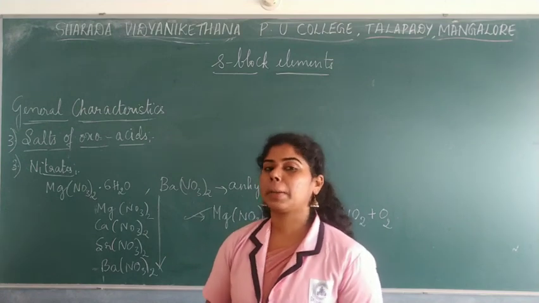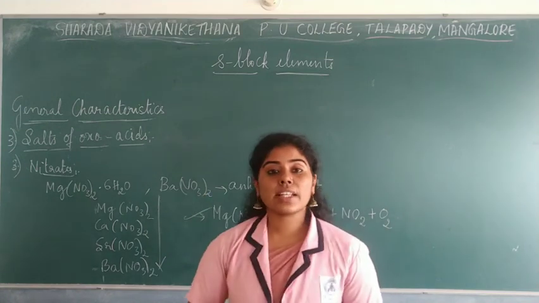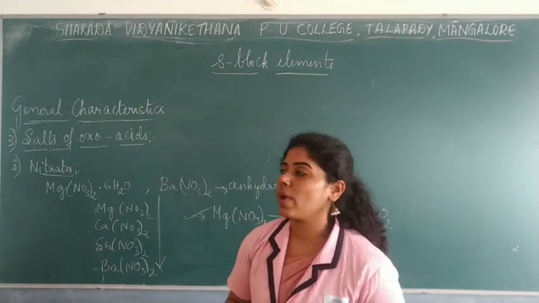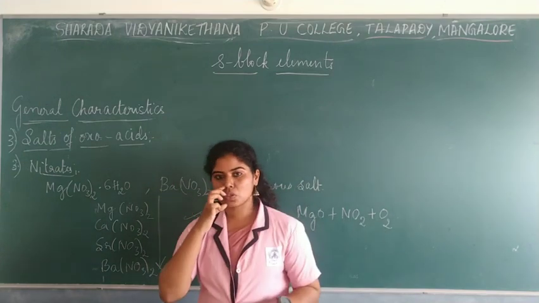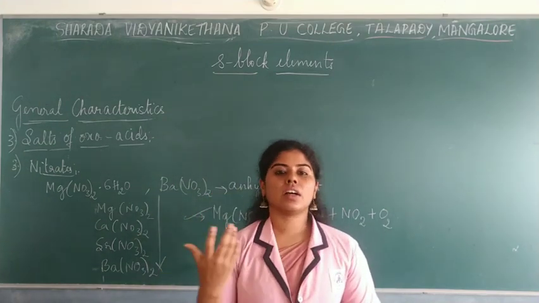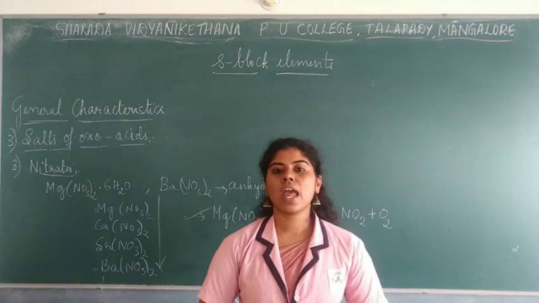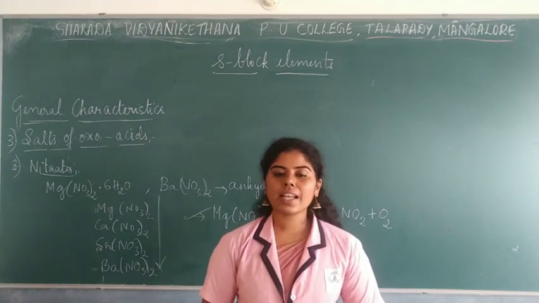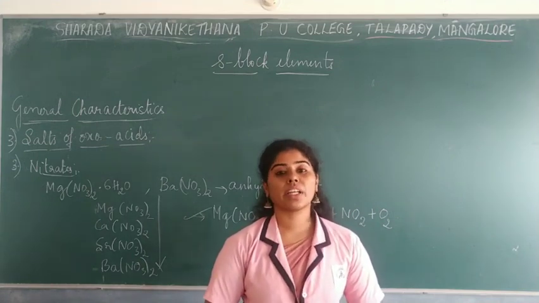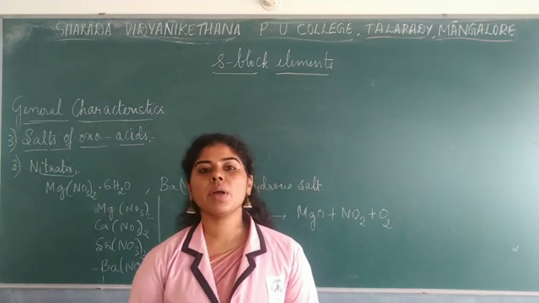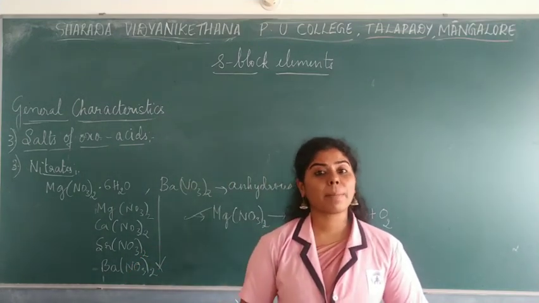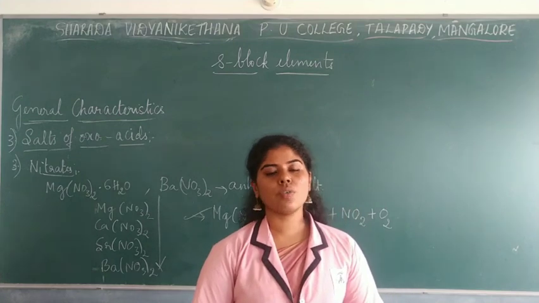starting from the nitrates, carbonates and sulfates, which are salts of oxo acids, and other things too. In the next class we will talk about the anomalous properties of beryllium as well as aluminium, their similarities and some of the compounds and their uses too.